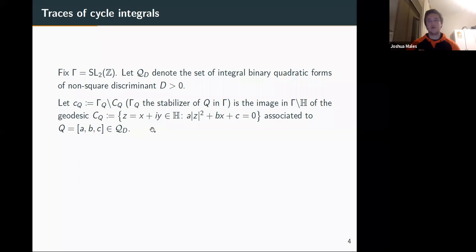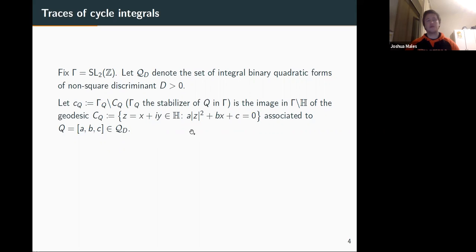What is this really saying? Take your favorite quadratic form [a,b,c]. Associated to that is a geodesic, the set of points satisfying a|z|^2 + bx + c = 0. This is a semicircle in the upper half plane, and C_Q is the image of that when we quotient by Gamma. Even though this looks scary, this is really easy stuff.